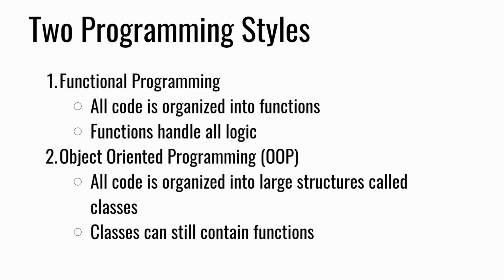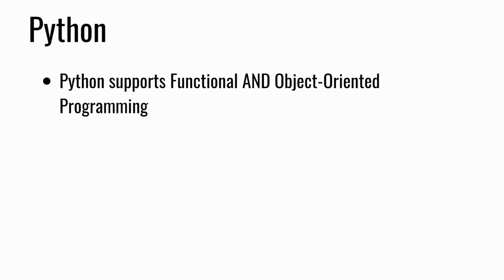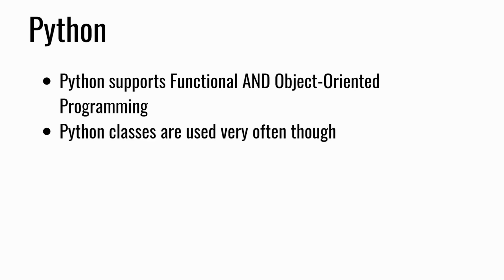If you continue on your programming journey, you'll find that some people feel very passionately about one style or the other, and it's kind of like a civil war in the programming world. Many programming languages support both functional programming and object-oriented programming, but some languages require you to write in a particular style. We're here to talk about Python though, and here's what you need to know. Python uses both object-oriented programming and functional programming, but I would argue it's a little bit more object-oriented than functional. This means that you'll have to know how to use classes and objects in Python because chances are you'll see classes and objects pop up all the time.